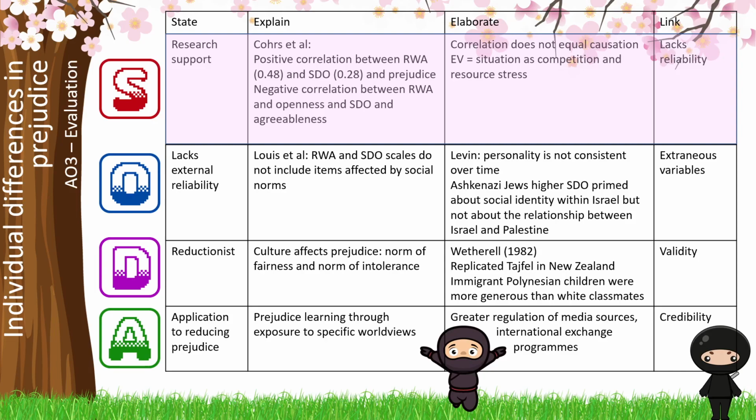We're going to give a counter argument to show those logical chains of reasoning, and we're going to talk about how correlation does not equal causation. And that's a big one with correlational methods. And particularly here, what we might talk about is curvilinear relationships and that other things might be having an impact. And we're going to give a specific extraneous variable. And in this case, I've talked about situation, and that is competition and resource stress and how that might have an explanation on both the prejudice and the personality. Finally, you're going to give a mini conclusion. Okay, and that's about linking back to the question, but also saying why this is important.